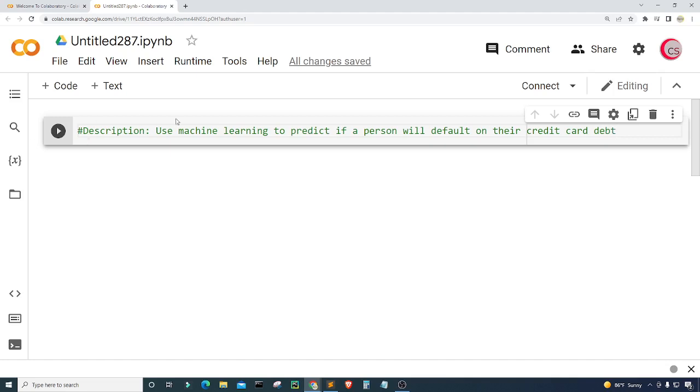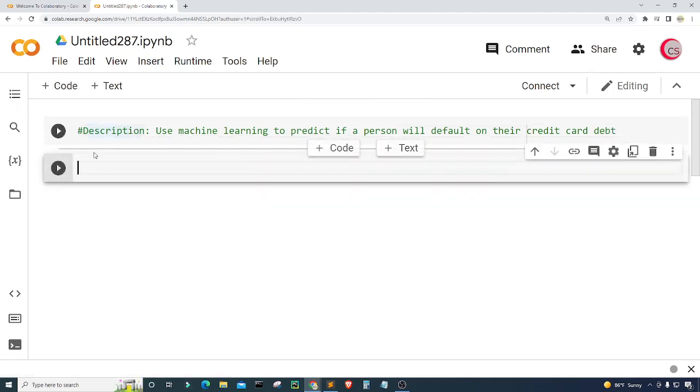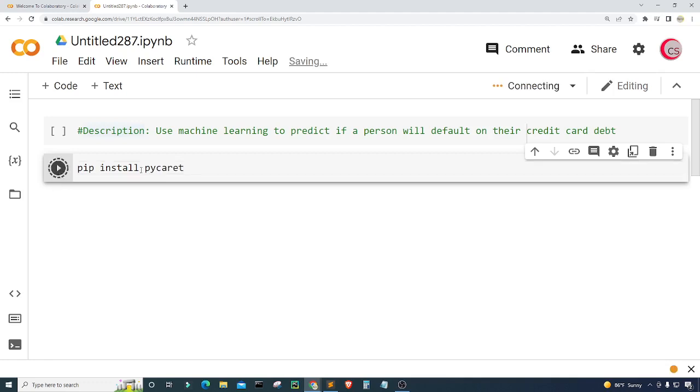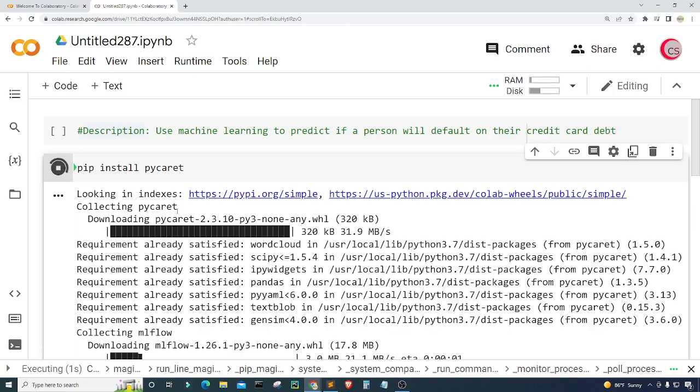All right. So let's go ahead and create a new cell by clicking this code button in the top left. And we need to install a few packages. So the first thing that I'm going to do is install a package called PyCaret. So just type pip and then install PyCaret, and go ahead and run this by clicking this button here to the left. And what I'm going to do is I'm going to pause the video while this package installs. That way it's quicker for you. And then I'm going to unpause the video and come back when it's finished. So I'll see you soon.